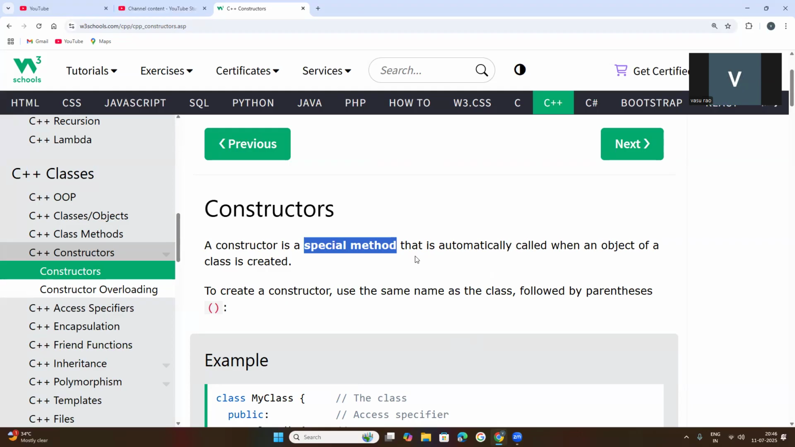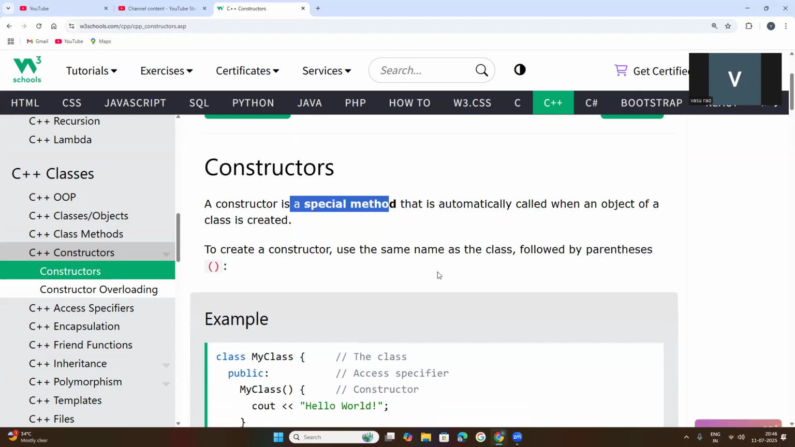Otherwise, we would need to call the method, with the class attributes and parameters, using the object. But with a constructor, whenever an object is created, this special method will be automatically called. In the previous class I already briefed this.